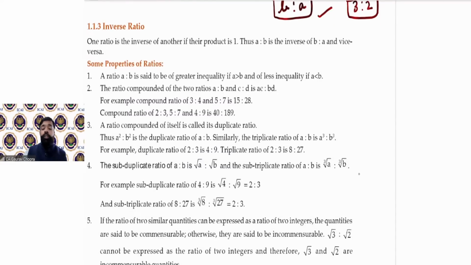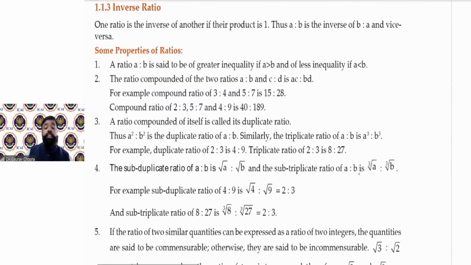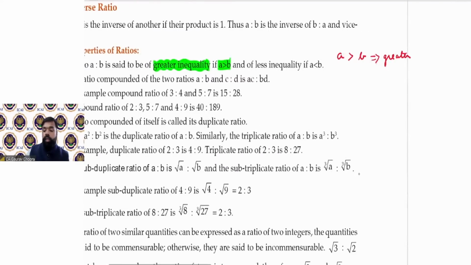Then some properties of ratio. The first point says if a ratio is A to B, this is the given ratio, then the ratio is said to be of greater inequality if A is greater than B. So we can say that if A is greater than B, that is, the first term is greater than the second term, then it is known as greater inequality.